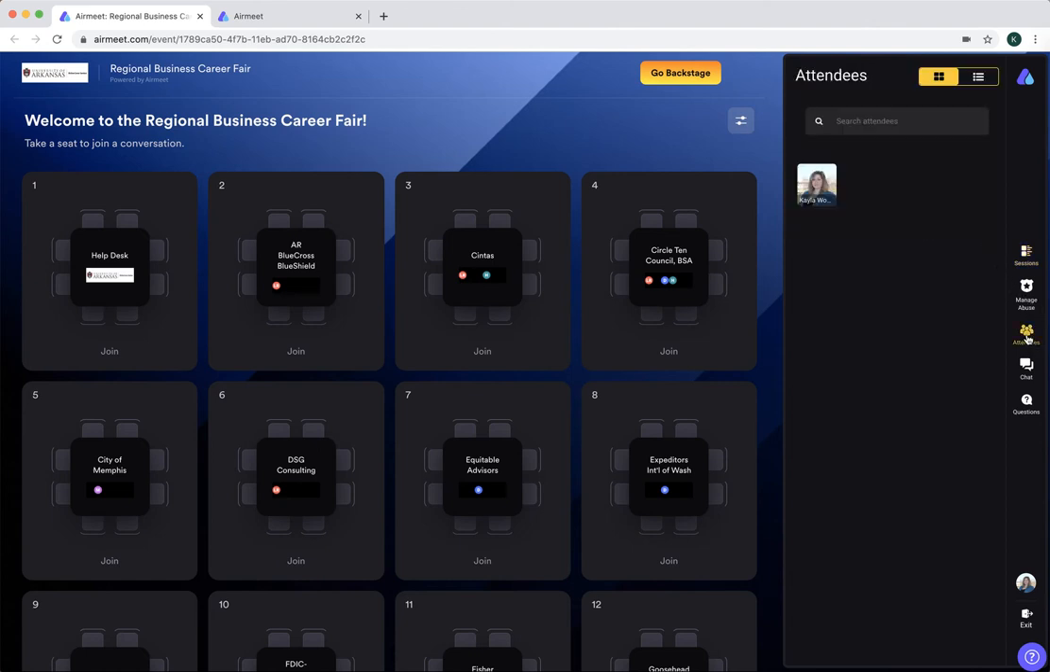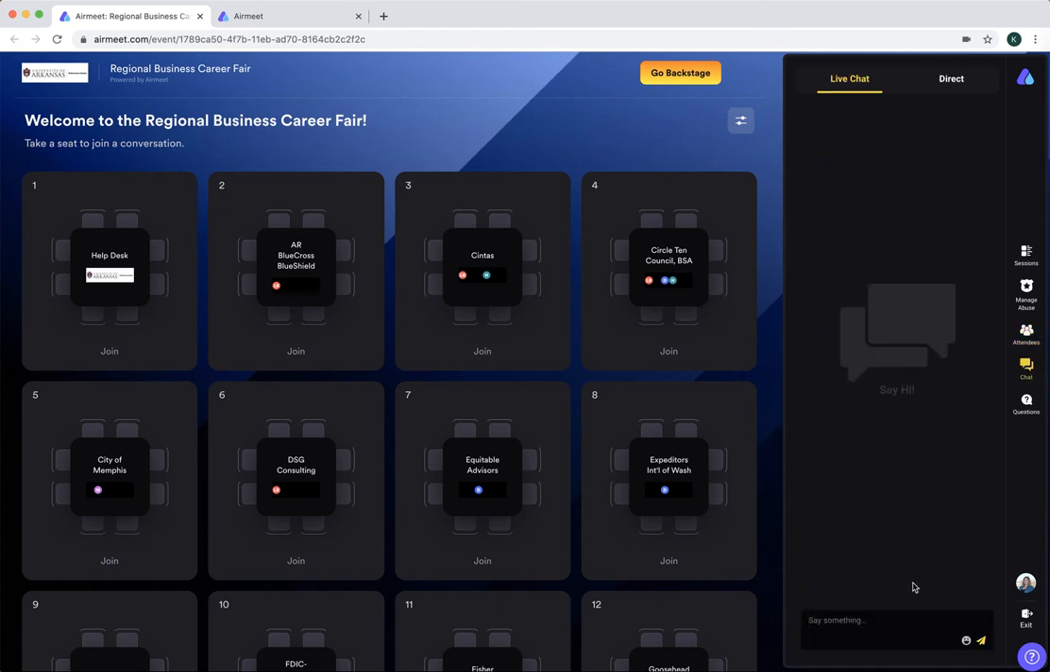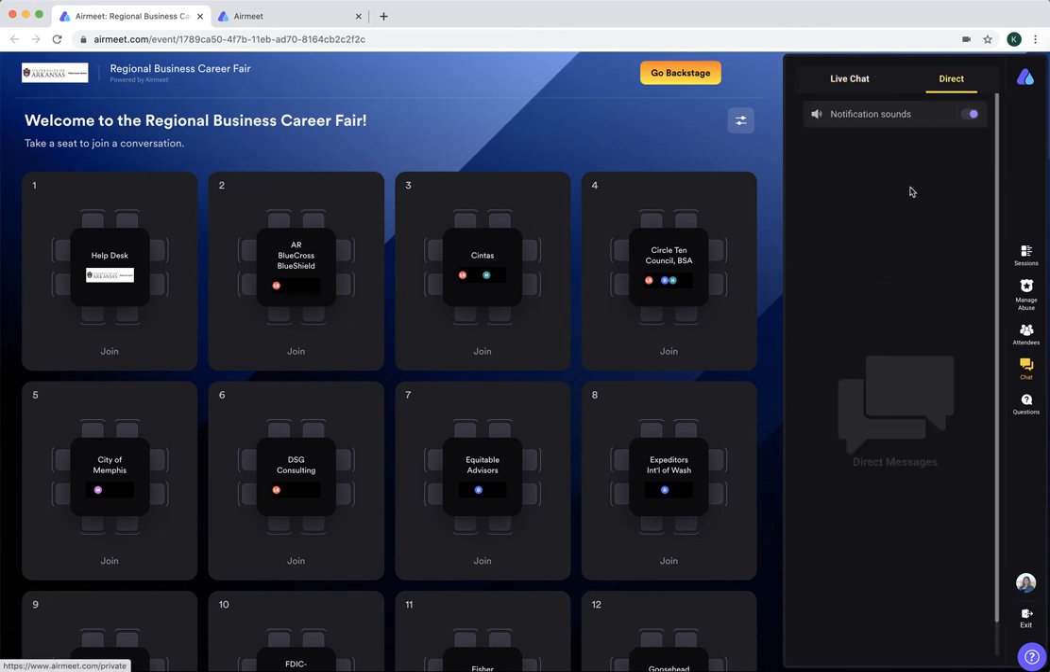You can also click the Attendees tab, hover over people's names, and it will show their profile. You can also search for juniors or by company name if you're a student. You can also see a list view here if you prefer that. There's also a chat feature. The live chat will show up for everybody that's attending the event. The direct chat is for one-on-one conversations with other attendees.